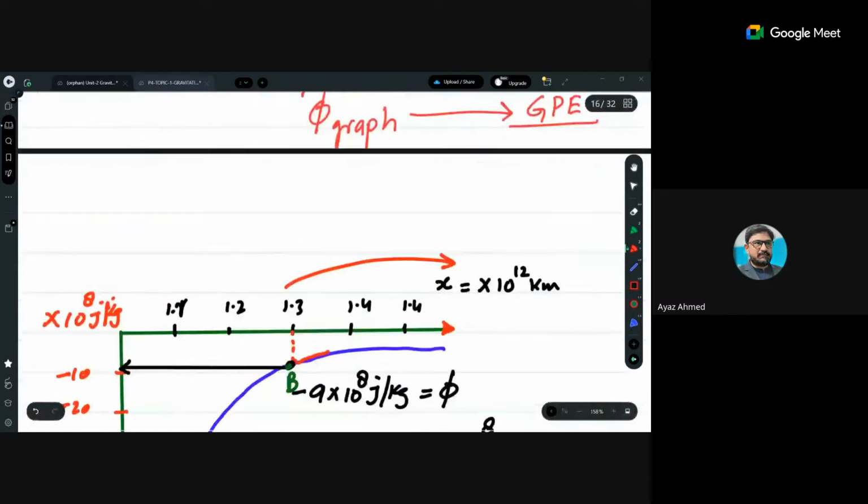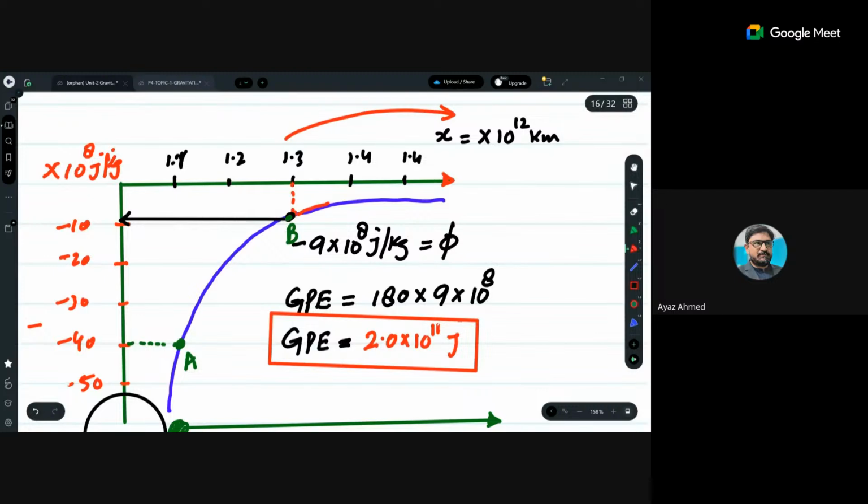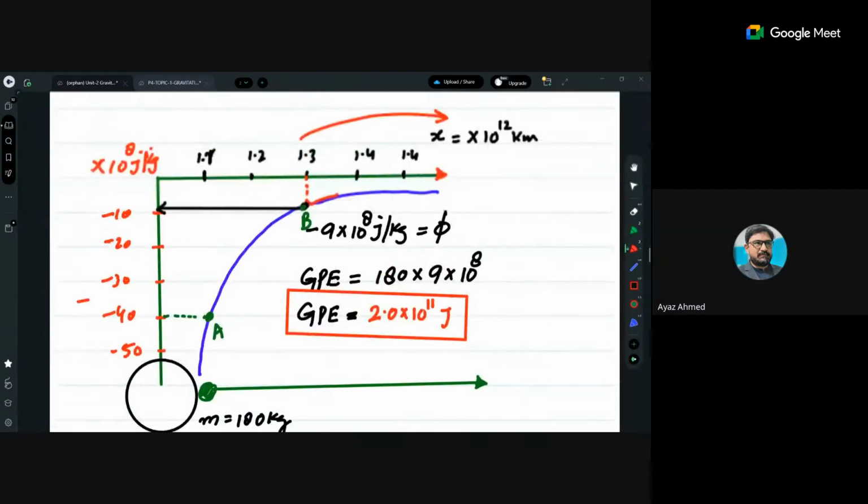ओके. सो व्हाट वी विल डू देन, आपके पास अगर ये ग्राफ दे दिया मैंने फाई का, ठीक है, so you will be having some mass. For example, you are calculating gravitational potential at point A. ठीक है. So gravitational potential at point A is minus 40 into 10 की power 8. This is prefix which you have to use. And if you want to find gravitational potential energy at point A, बस आप mass के साथ multiply कर लीजिए इसको.